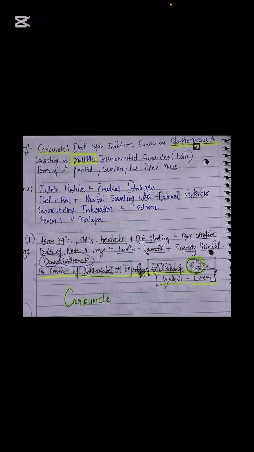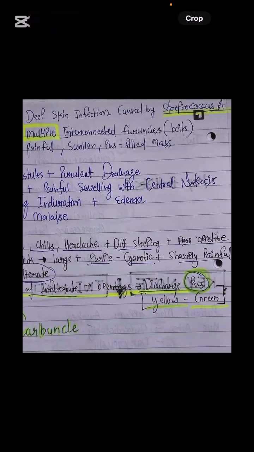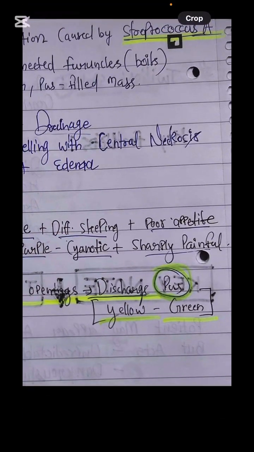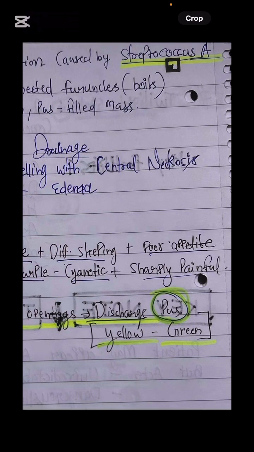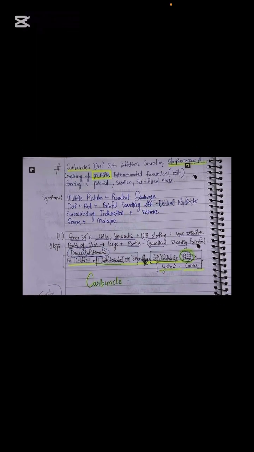And next is the abscess or pus is so severe that in the center of the infiltrate an opening discharges. In cases of carbuncle, the pus is so much that it discharges by itself, and it is yellow and green in nature. So these were the questions which I found related to carbuncle.